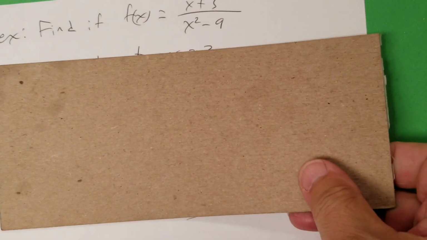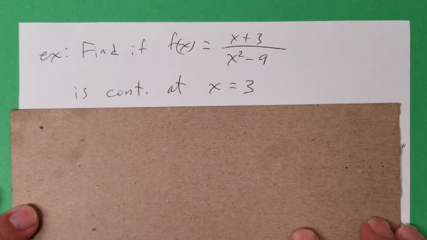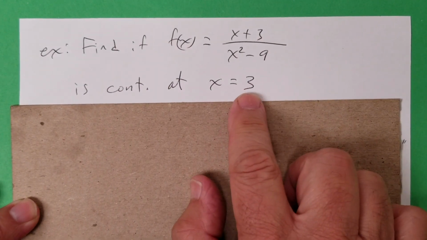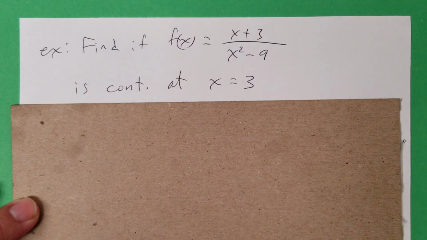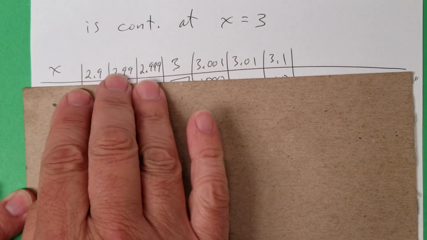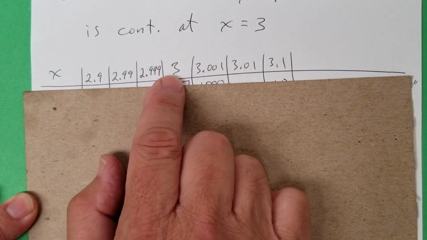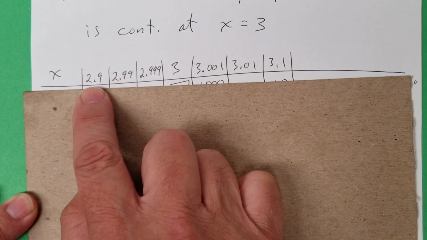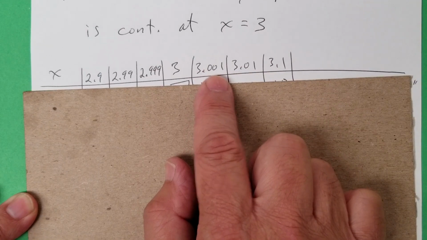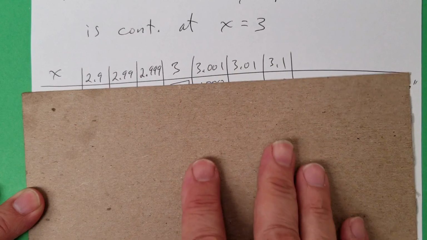The second example is f of x equals x plus 3 over x squared minus 9. Is it continuous at x equals 3? Okay? So, we set up the chart, 3's in the middle, and then do 3 very close on the left and 3 very close on the right. So, 2.999, 2.99, 2.9, that's good enough. 3.001, 3.01, 3.1, that's good enough. You plug all these numbers in and you get this.